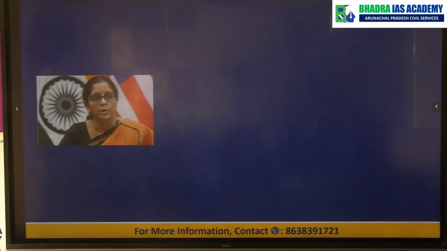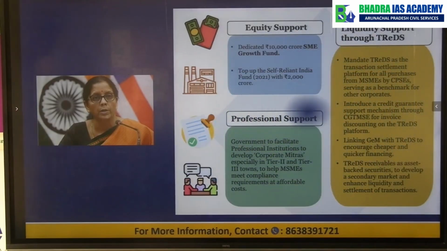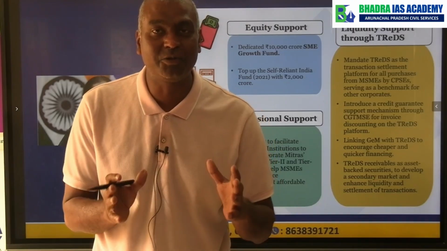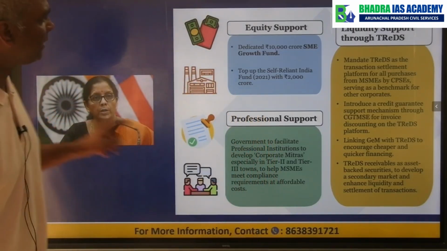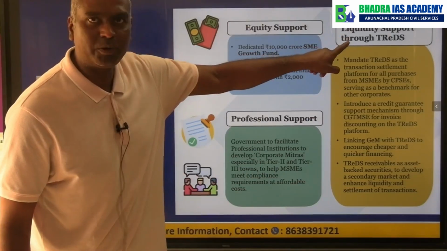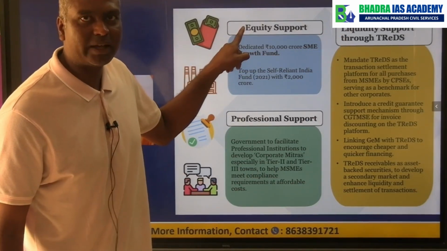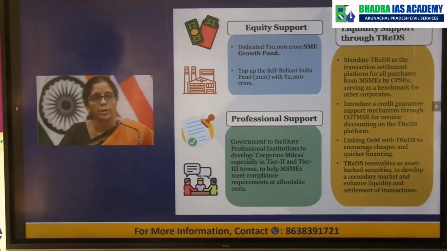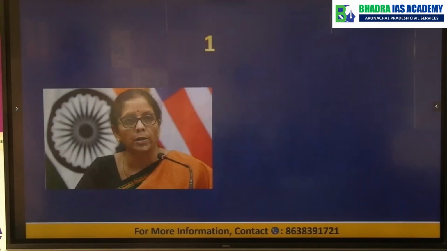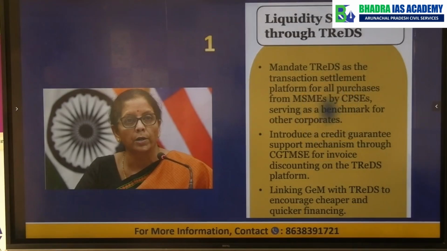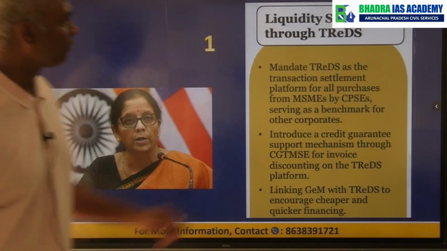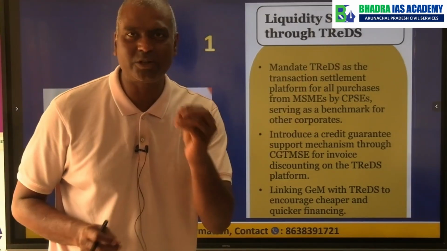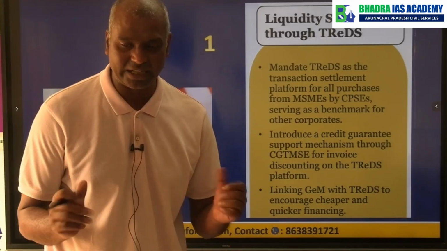Now if you look at the current budget 2026-27, what are the schemes or development policies announced by the government? These are divided into three parts: liquidity support to MSME, equity support to MSME and professional support to MSME. So now let us look at each of them in separate points. Number one, the government talked about liquidity support through the TREDS. I will explain what is this TREDS. It's a little bit of technical concept, but it will be easier. I will explain it to you.